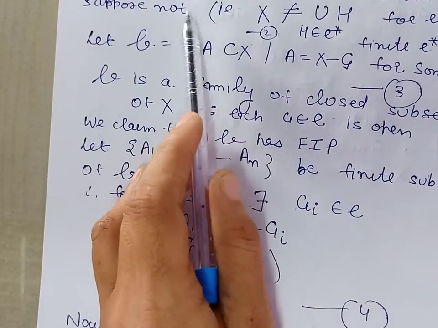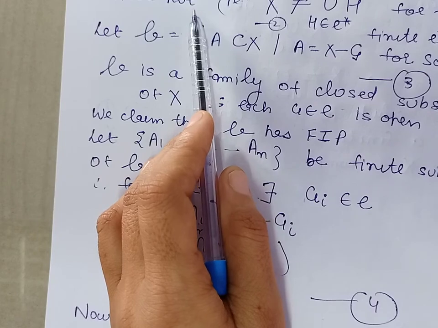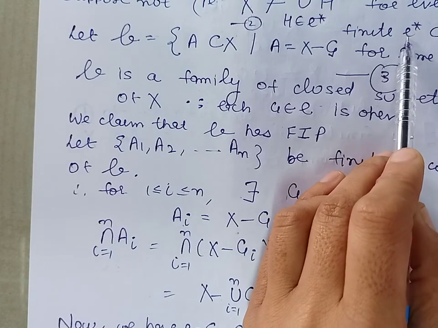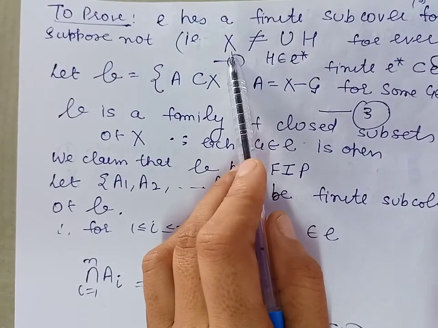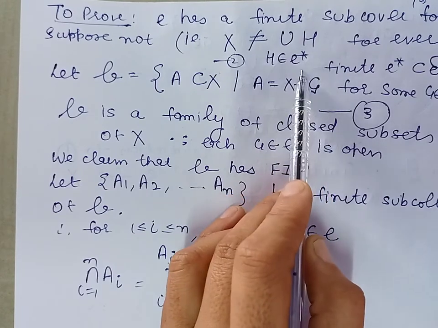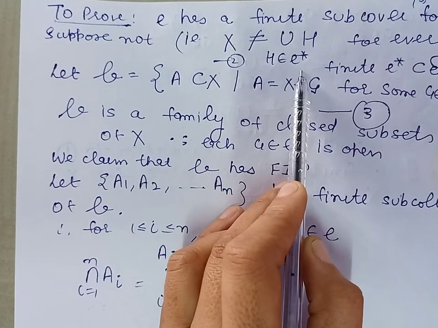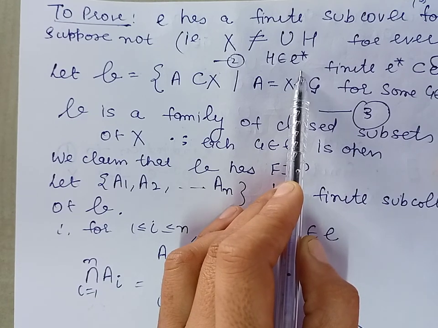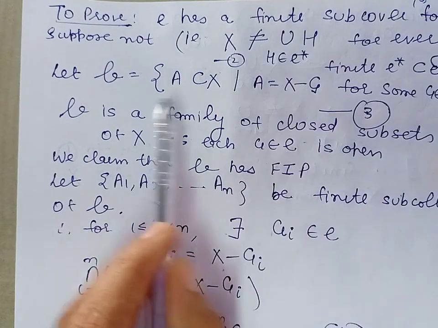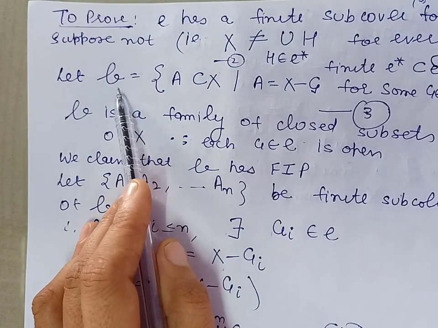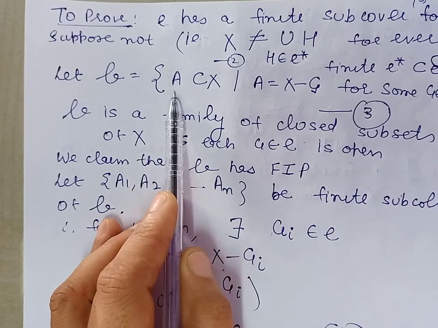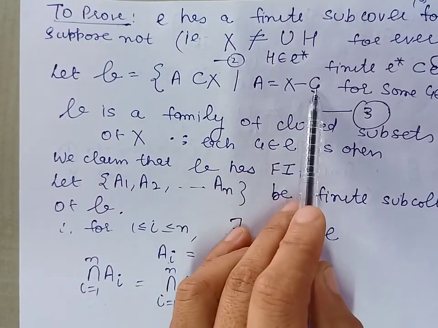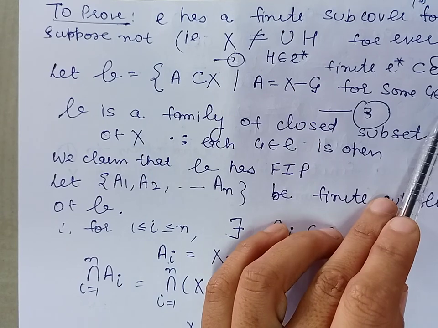Let us suppose E does not have a finite subcover. It means for every finite subcollection E star of E, X is not the union of members of this subcollection. Now, to use the given hypothesis, we require a family of closed subsets of X having the finite intersection property. So let us form a collection B, the collection of all those subsets A of X which are the complements of G for some G belonging to the cover E.